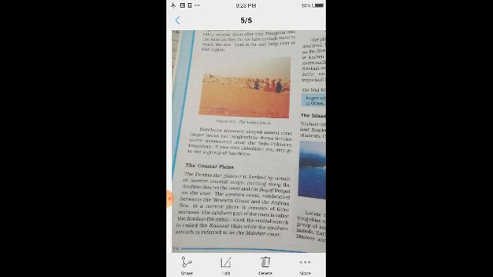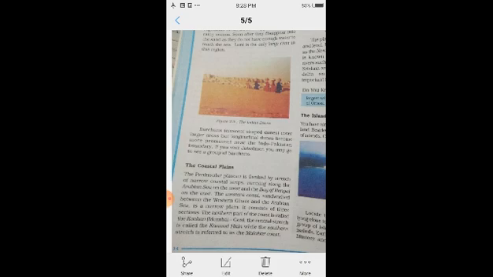Means this coastal plain on the western side is divided into three sections. First, Konkan, Mumbai and Goa, that is the northern part, in the middle it is the Kannad plain, and the southern stretch is referred to as the Malabar coast. Means the coastal plain on the western side is divided into 3 groups.